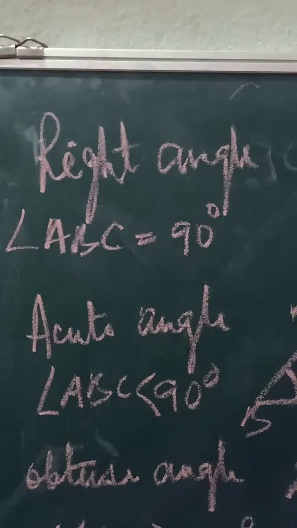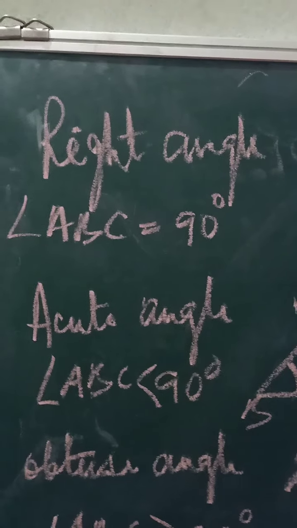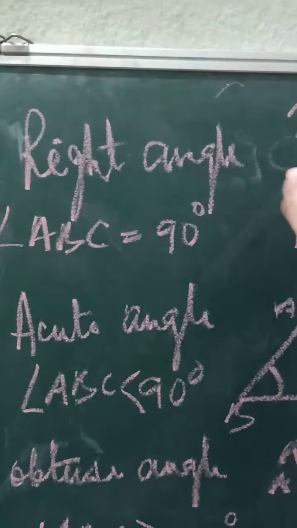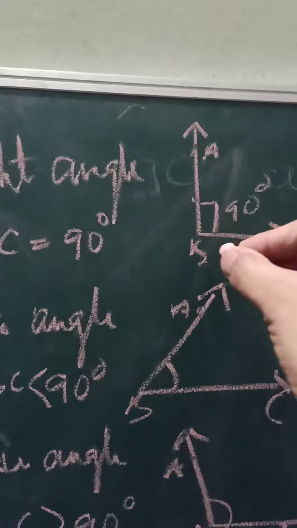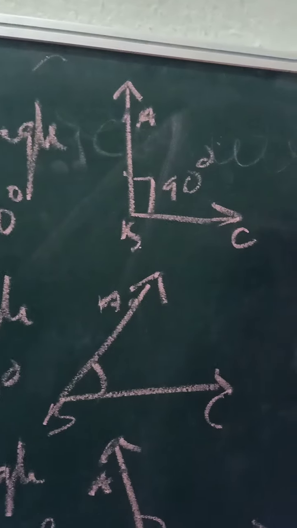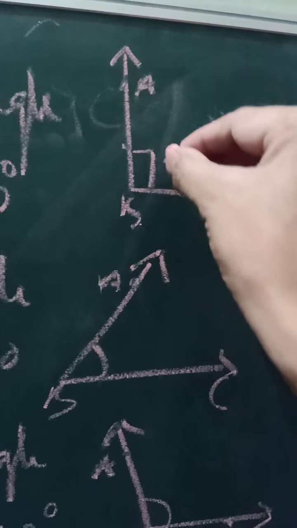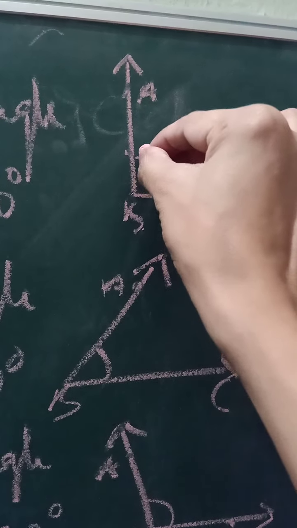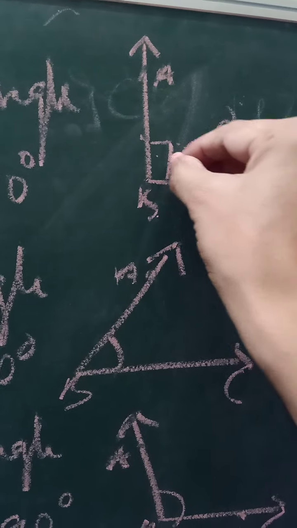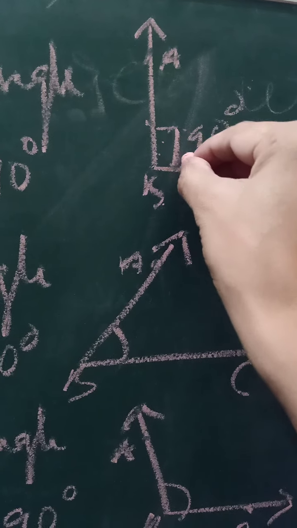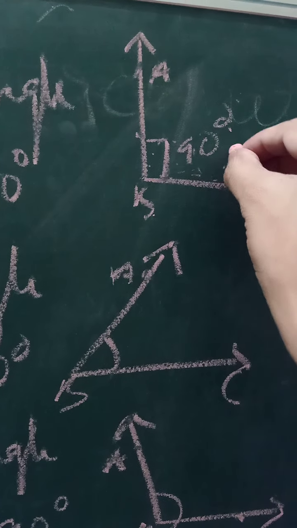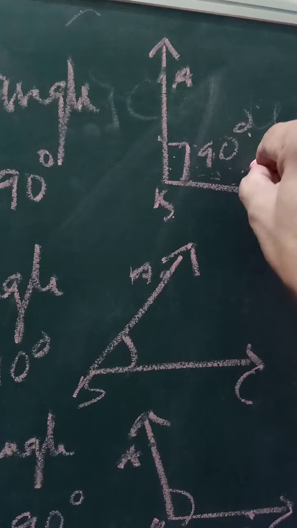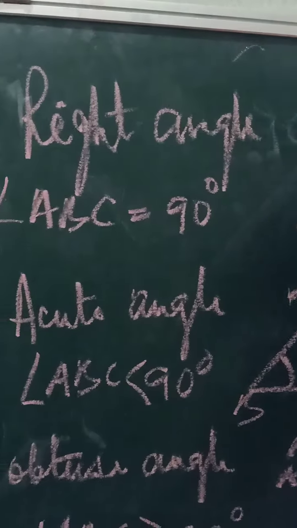Now come to the different types of angles. So first is the right angle. In a right angle, two rays are meeting. Ray BA and ray BC are meeting at point B, and here one angle is formed, and when you measure this angle, it will be a right angle. Right angle means the angle equal to 90 degrees.